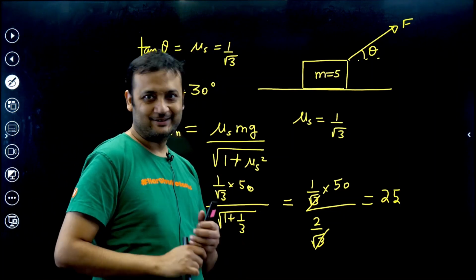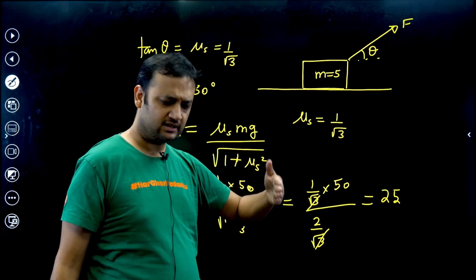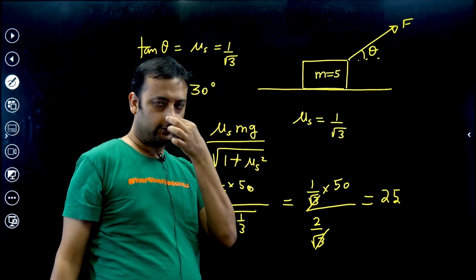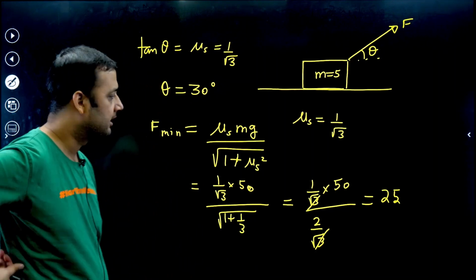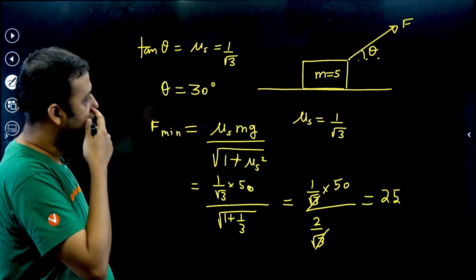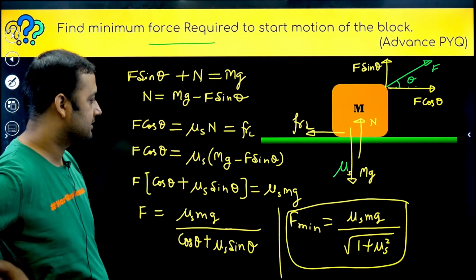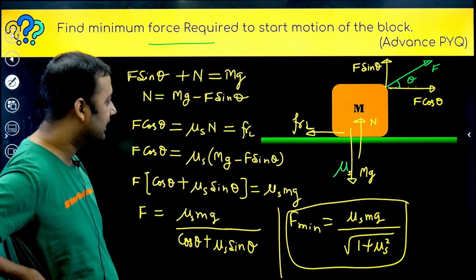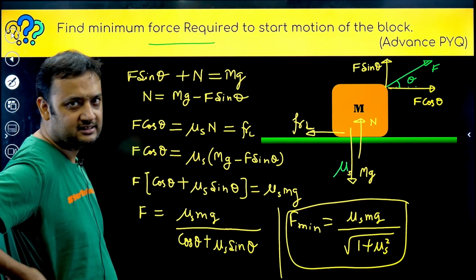So again, try to recollect. At 25 Newton, the block will be on the verge of sliding. That means it will be just about to move. If you apply a force slightly more than 25, the block will move. I hope you have got it. So this was a very, very useful result, guys. Please do remember this result. The minimum value is mu s mg divided by root of 1 plus mu s square, and the force should be applied at an angle of tan inverse mu with respect to horizontal. This question is also present in HC Verma.